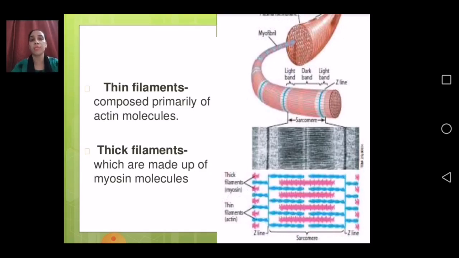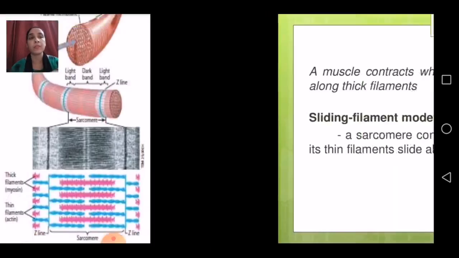The thick filaments are made up of myosin molecules. So the thick filament is known as myosin, and the thin filament is known as actin. Both the thin and thick filaments are very important in your muscles.